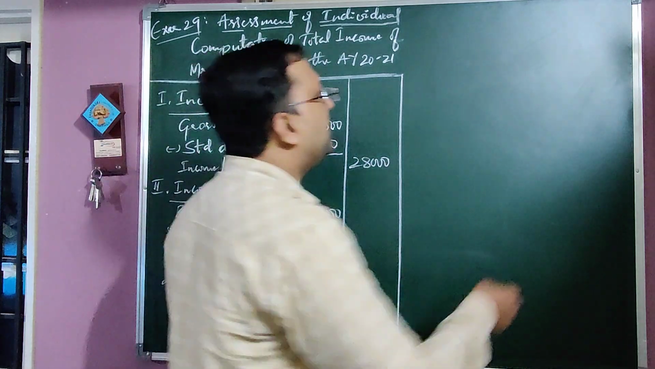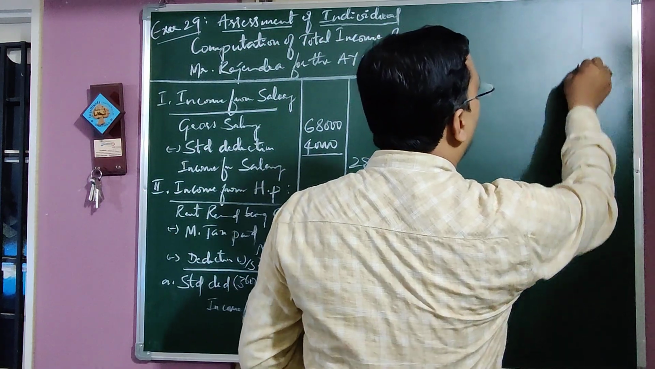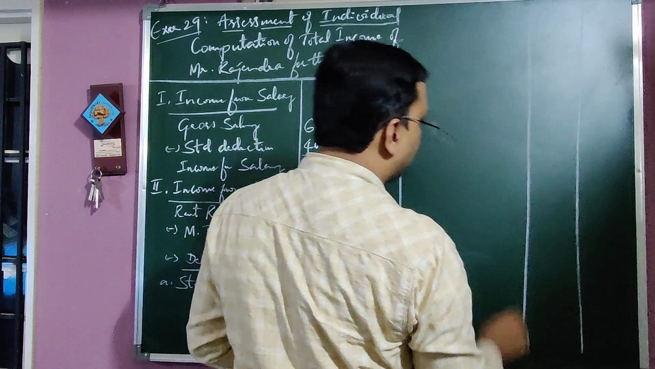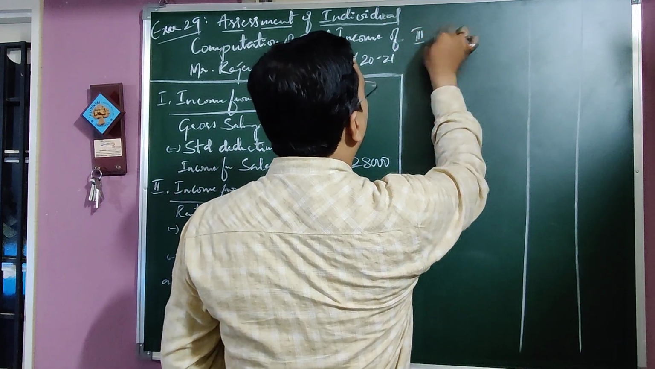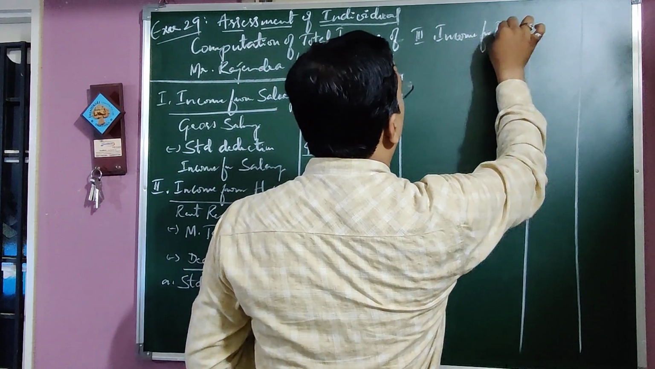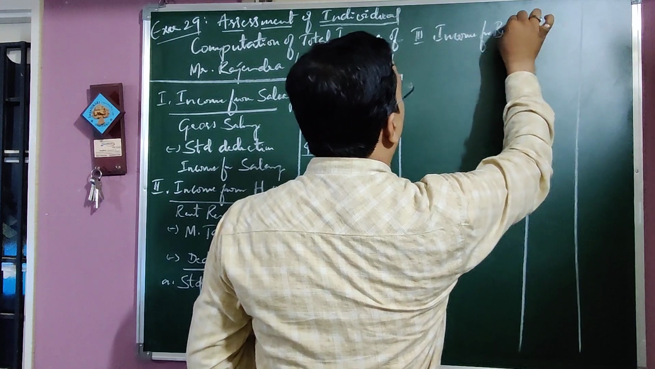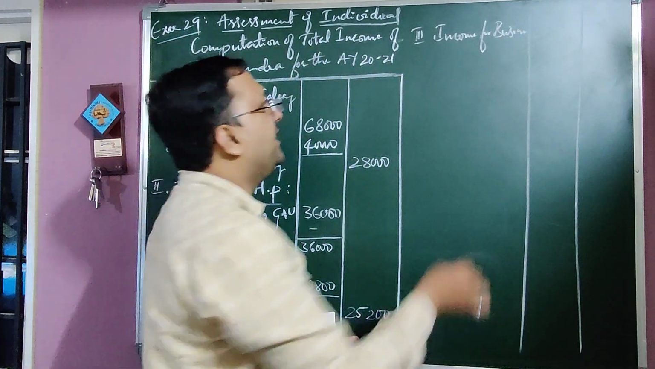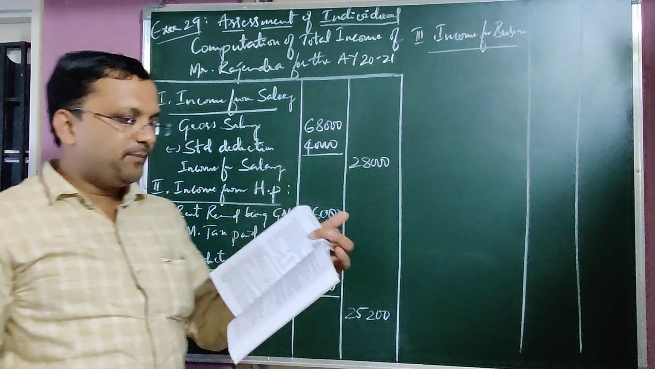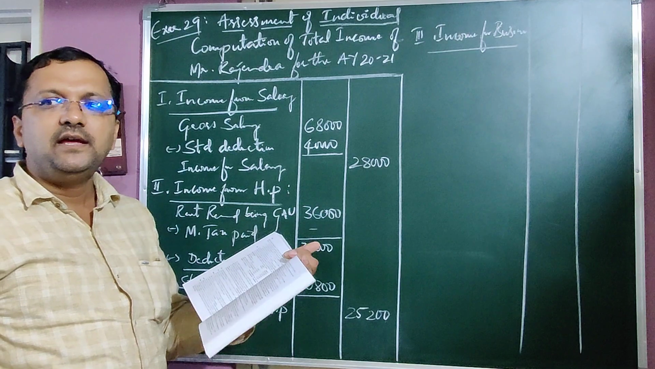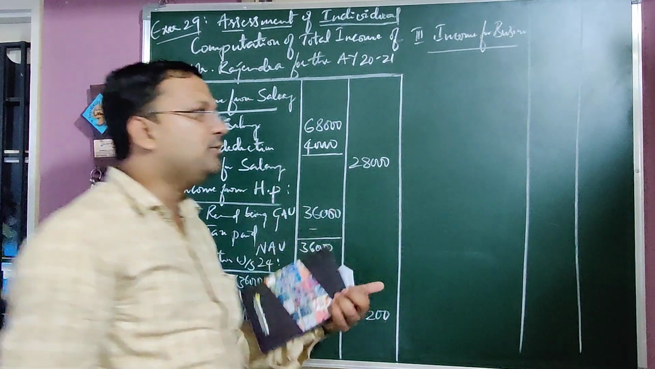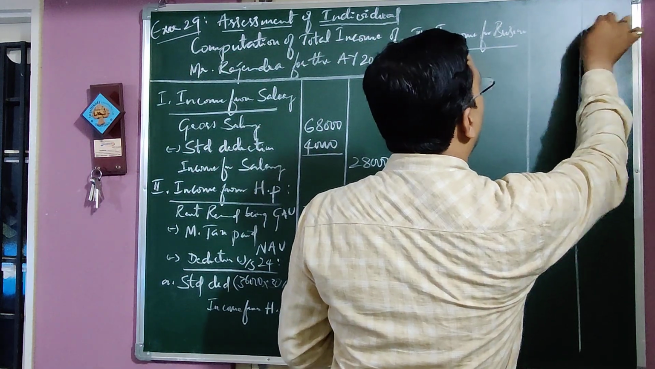Next head, income from business, Roman 3. In income from business, first if net profit is given, you should take the net profit as per the P&L account. If net profit is not given, income from poultry farming, 50,000 rupees, has been given. 50,000 rupees in the outer column.